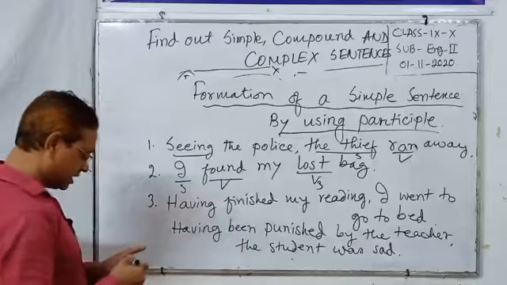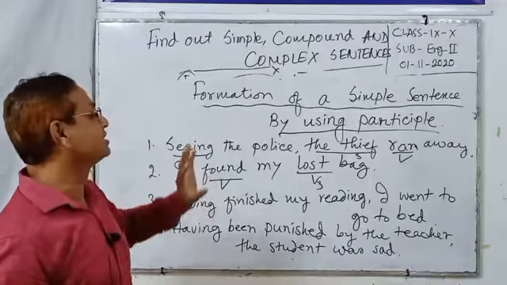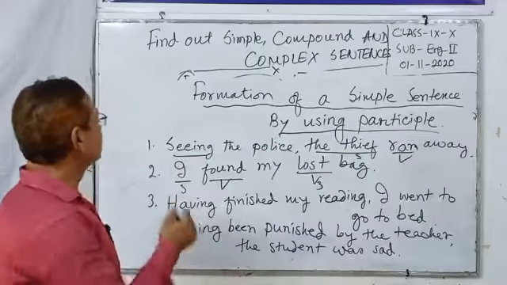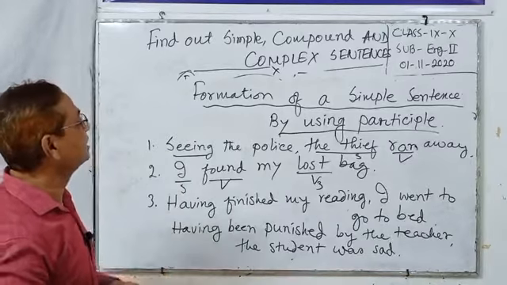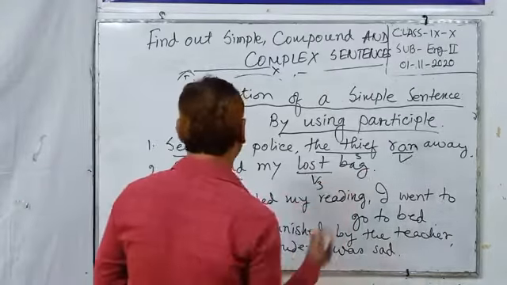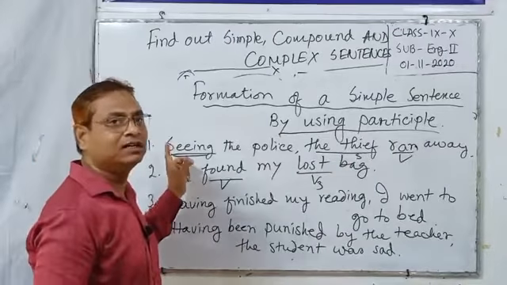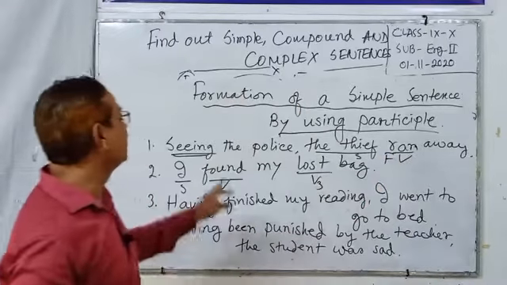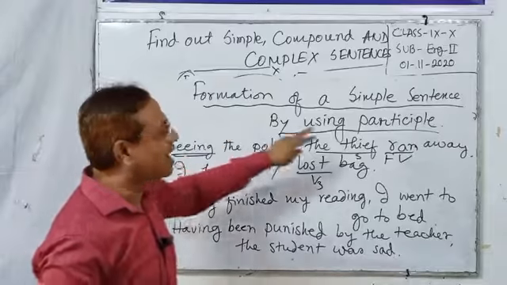Dear students, if we analyze, every sentence is a simple sentence by using participle. First one is present participle, but we can see only one subject verb combination. This is not the finite verb. This is a non-finite verb, and it is used as participle.